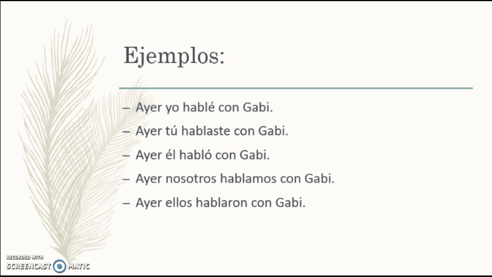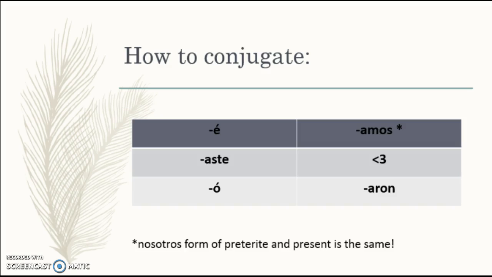So try to take a second and see what you think the pattern is and how to conjugate the AR verbs in the preterite tense. Alright, so here's how to conjugate. Again, this is just AR verbs in the preterite. I would take off the AR and then go from yo, é, tú, aste, él, ó, nosotros, amos, and ellos, aron. Notice that there's only accent marks on the yo form and the él, ella, usted form. If we look at the nosotros form, the preterite and the present tense are the same. Woohoo! That makes it nice and easy.